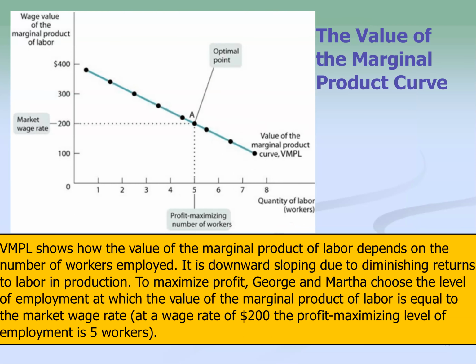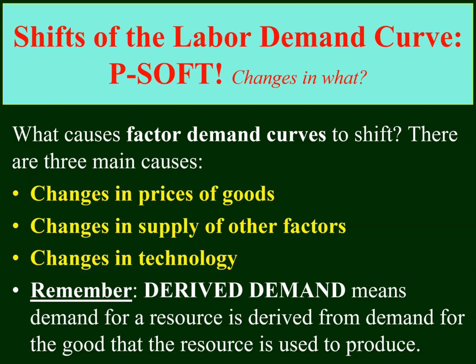Now, what happens when the labor demand curve needs to shift? This is where we look at the idea of a factor demand. Any changes in the price of a good or other supplies of factors that go into making that good, as well as any technological changes, can cause a shift in the labor demand curve, and can lead to significant changes in how many workers you should hire as a result of it.